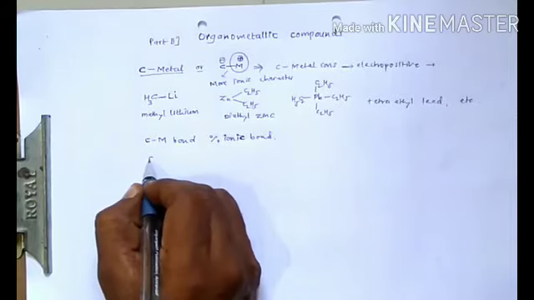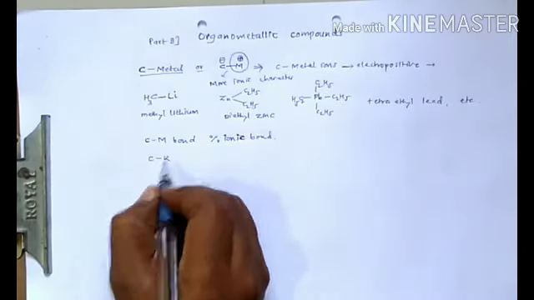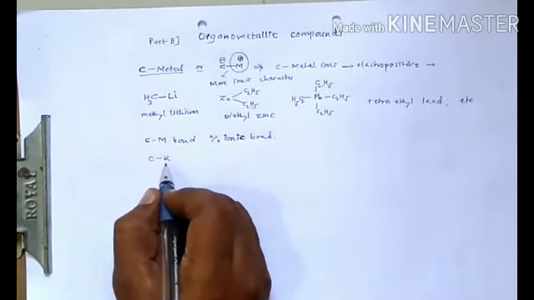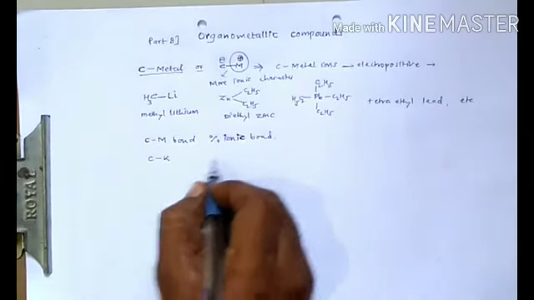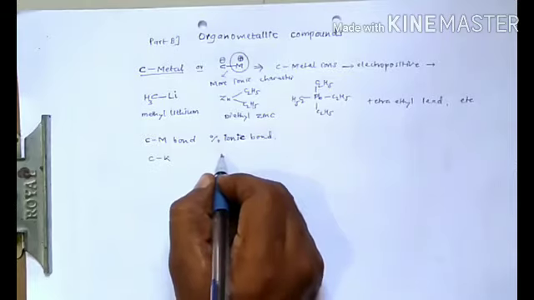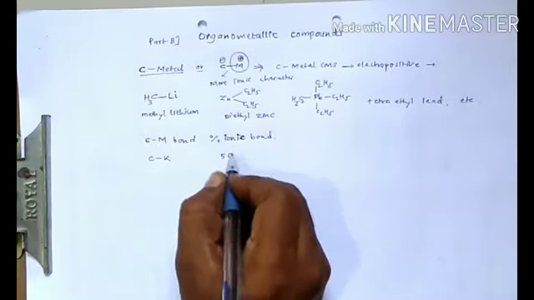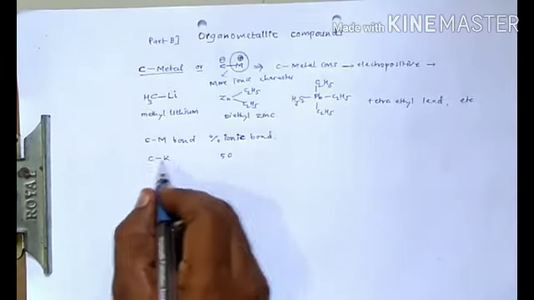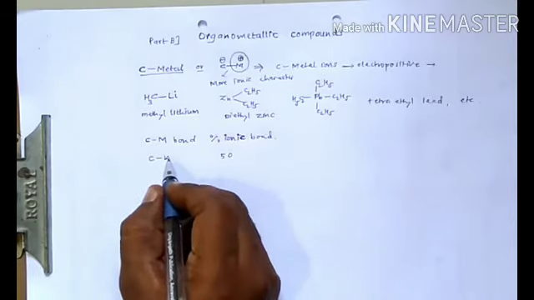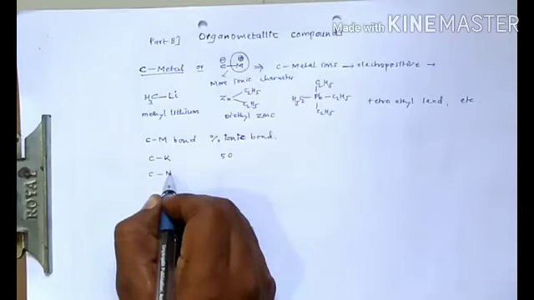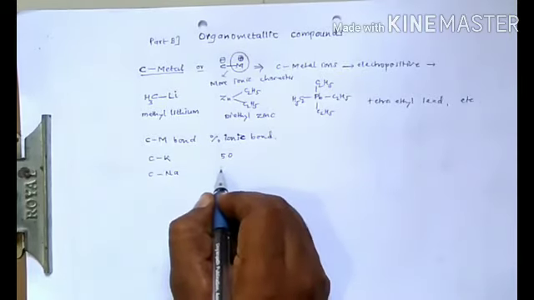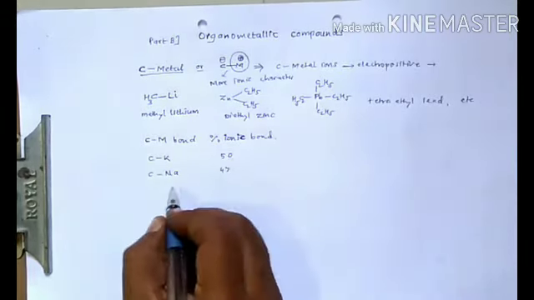The first one is carbon-potassium, which is highly electropositive in nature, starting from the s-block elements. It is 50% ionic, because potassium is highly electropositive. Then carbon-sodium has 47% ionic character.